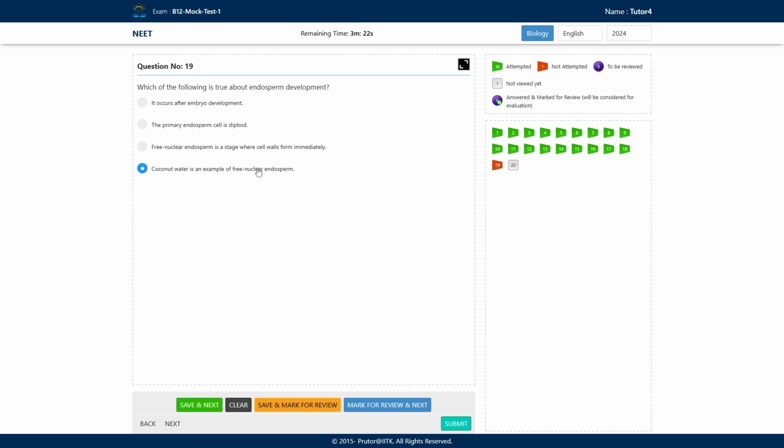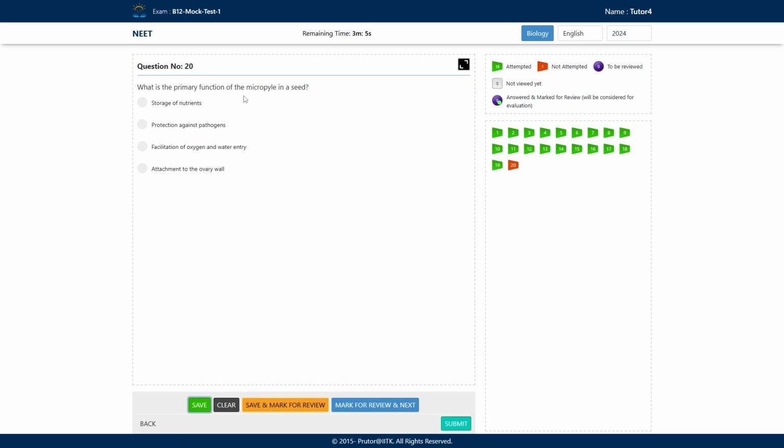Okay. So in free nuclear endosperm, what happens? The nuclei keep on dividing without cytokinesis, without cell wall formation. There is no cellularization. Cellularization occurs later, when this endosperm transforms into a solid after cellularization.